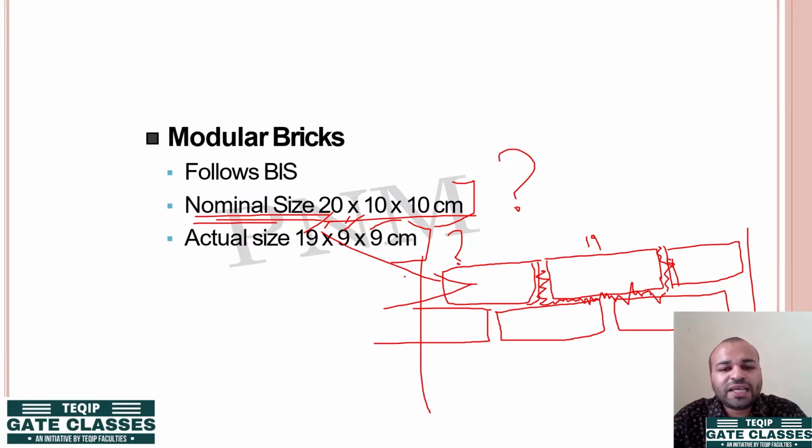So if we consider the actual size, then the actual area of the wall, based upon the actual area of wall, the number of bricks required will increase. So that will be an inefficient, uneconomical process. You will be having excess bricks that are not required. So we take into account the mortar also at the very same time, and we choose nominal size while calculation and estimation of these things.